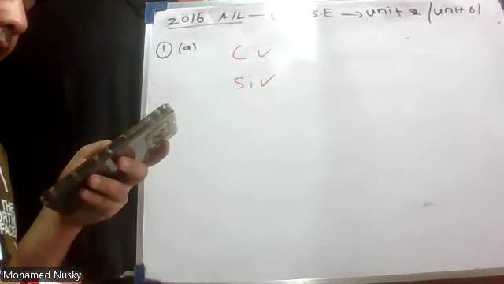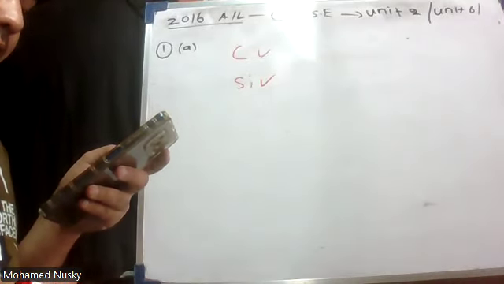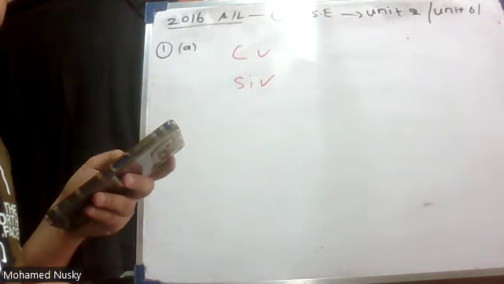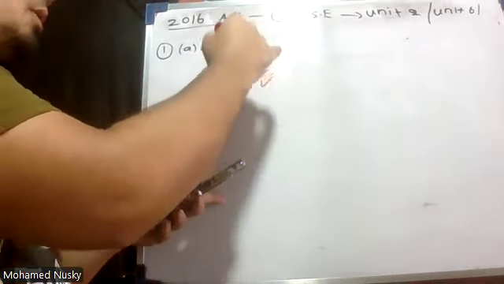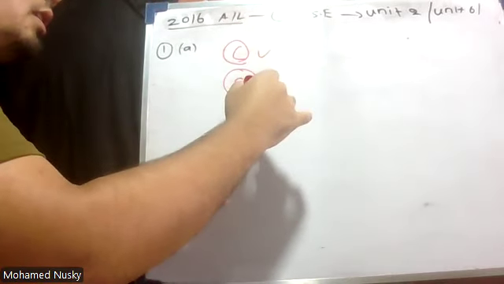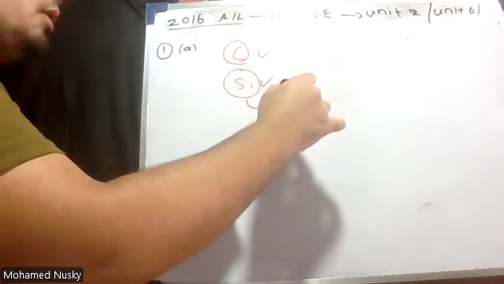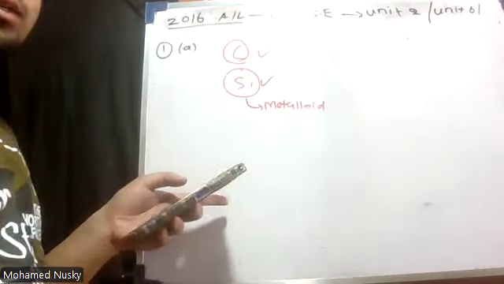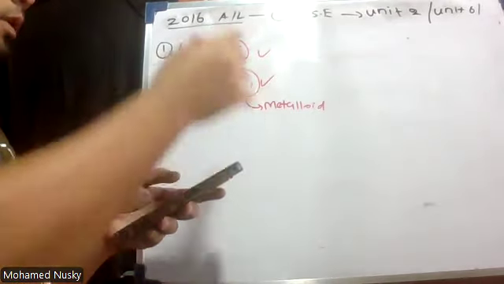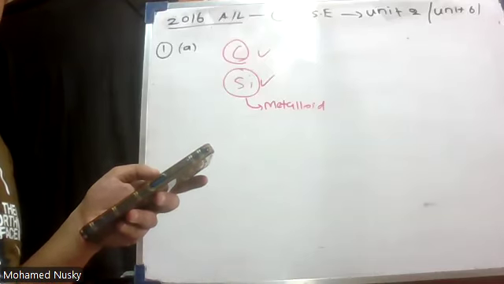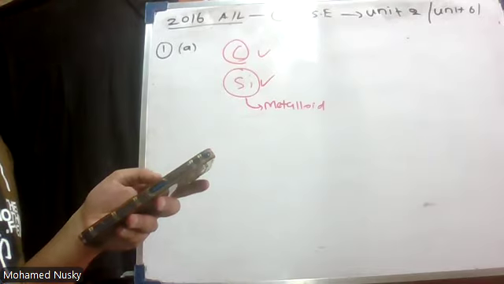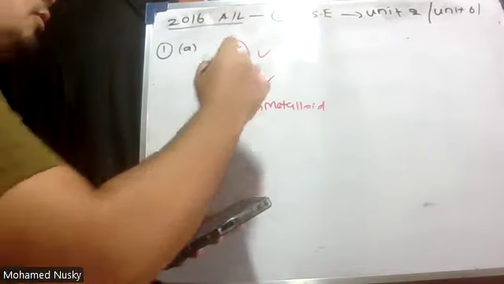So you can take carbon and silicon as the answer. But you see what they have asked. They have asked to identify the non-metallic element. So from carbon and silicon, which is non-metallic? Carbon is the non-metal. Then what is silicon? Silicon is a metalloid. Therefore, carbon should be the answer.